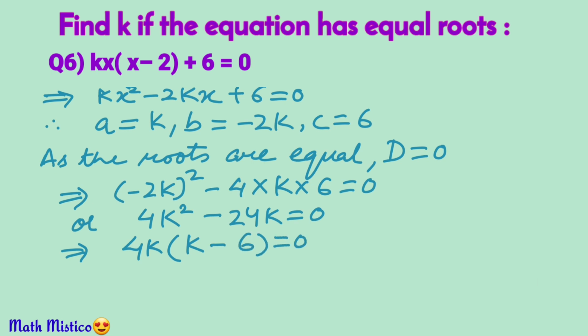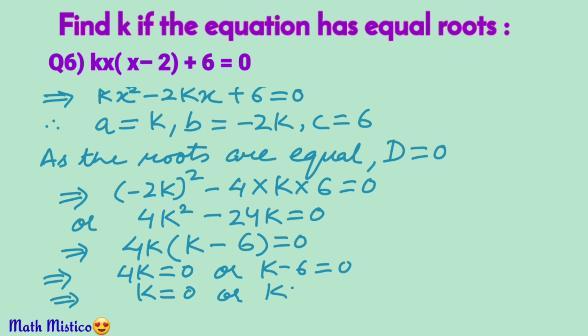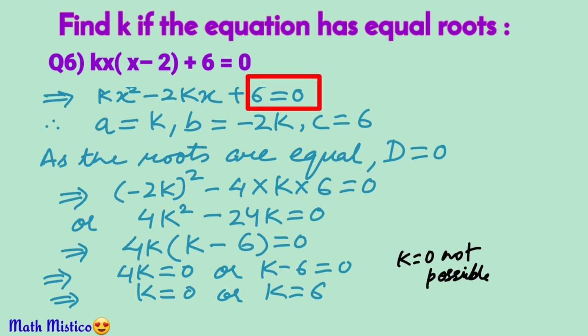If product of two numbers is 0, one of them must be 0. So this implies 4k equal to 0 or k minus 6 equal to 0, which further gives k equal to 0 or k equal to 6. We will reject k equal to 0. Why? Because this is not possible. If we put the value of k equal to 0 in the given equation, it will reduce to 6 equal to 0, which is neither a quadratic equation nor true. Understood? So the value of k is 6.